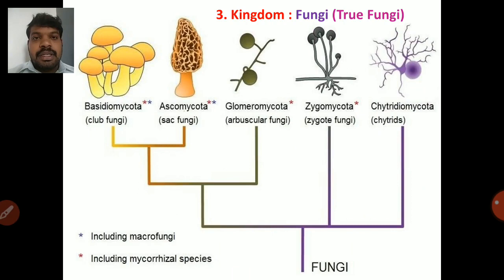So next one is your third kingdom, fungi, that is true fungi. There are 5 important phyla. First one is Chytridiomycota, that is called chytrids. Next one is Zygomycota, that is zygote fungi because it produces a zygote. There is no meiosis and mitosis. Zygote itself acts as a spore. Next one is Glomeromycota, that is arbuscular fungi. Next one is Ascomycota, that is sac fungi because it produces the sac-like structure which bears the ascospores. Next one is Basidiomycota, that is club fungi, which produces the club-shaped basidium. Basidium contains 4 basidiospores exogenously.